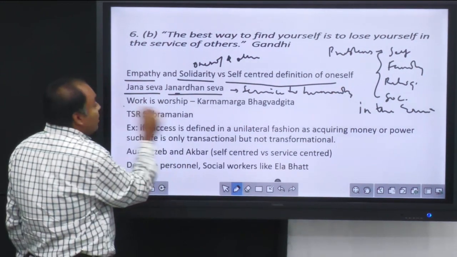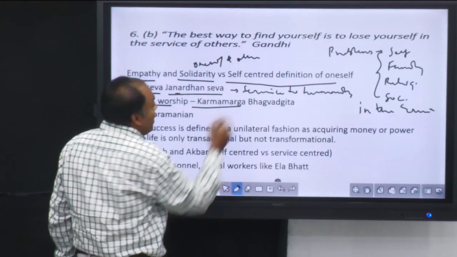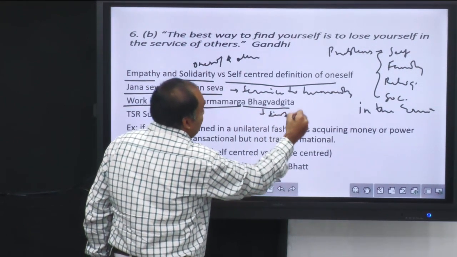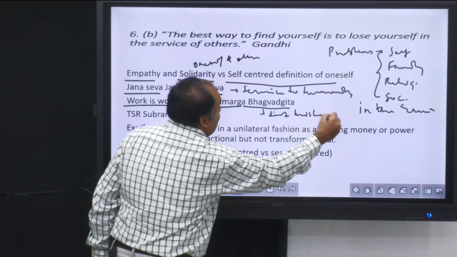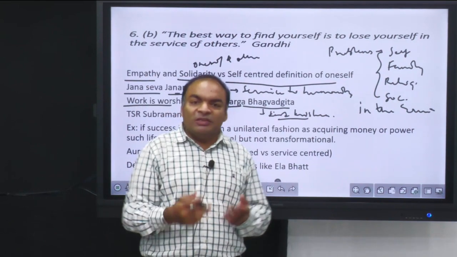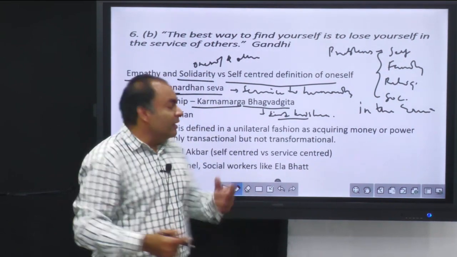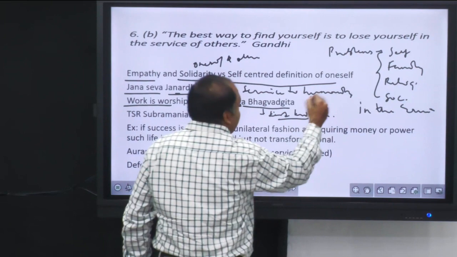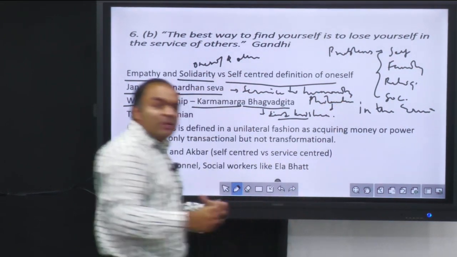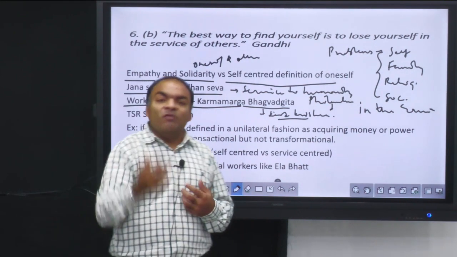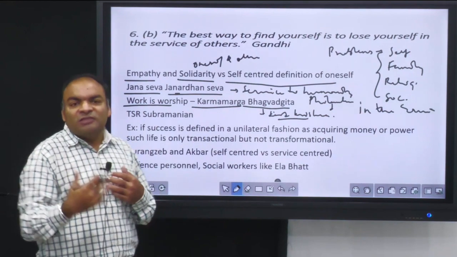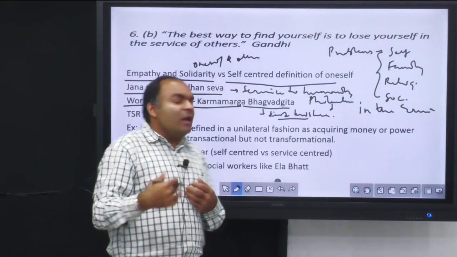Then it is also about work is worship. What we say, Karma Marga, or from Bhagavad Gita we say from the teachings of Lord Krishna. So it is about mental peace, that you have given your best, you have tried your best, you have tried to rectify situations, you have tried to help others, and that is why many people shift to philanthropy. And also at later stages of life, people start thinking about others' welfare over their own. Why? Because they want to serve humanity, and that is the easiest way to achieve peace and harmony in your life.